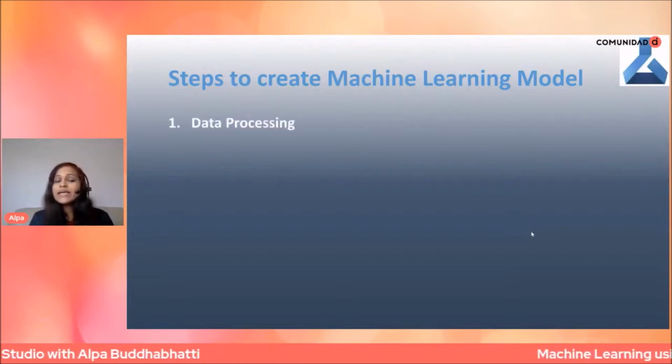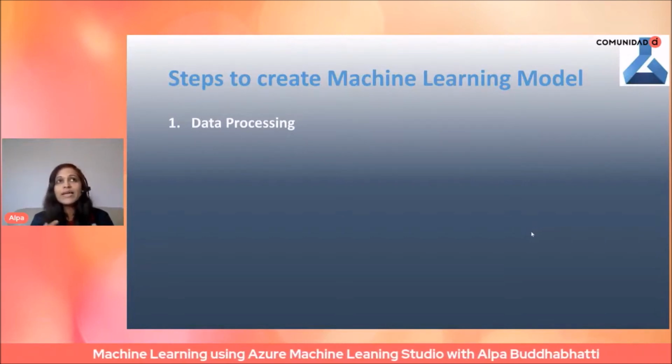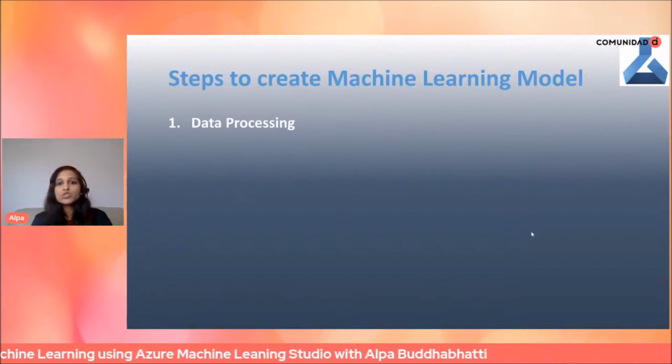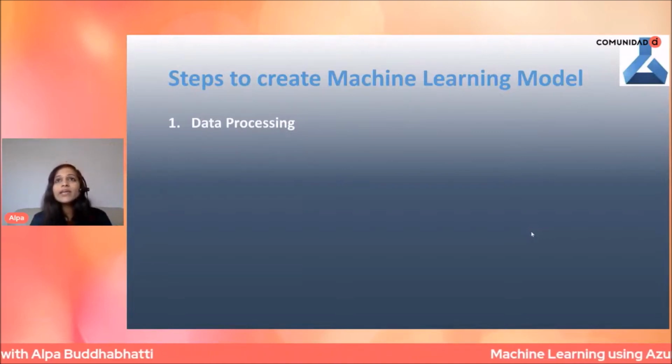So the first one is data processing. Originally you won't get data in a proper format. You are collecting data from various different sources, structured data, non-structured data, related to your domain problem. Then you need to cleanse your data.